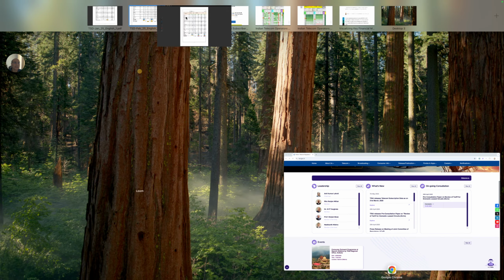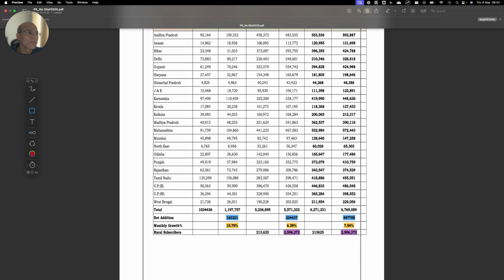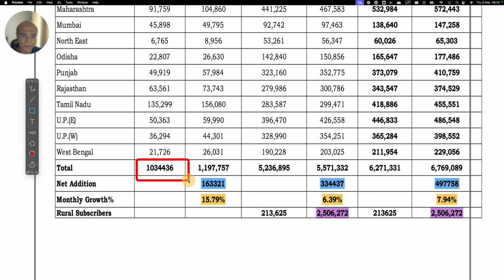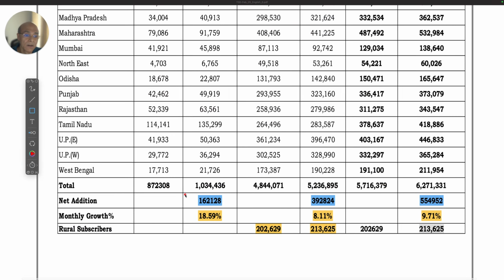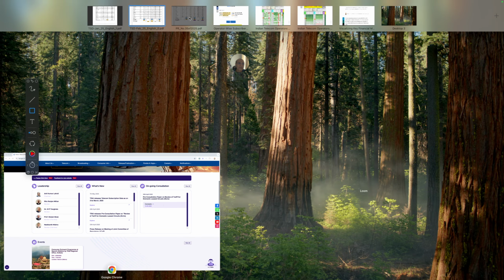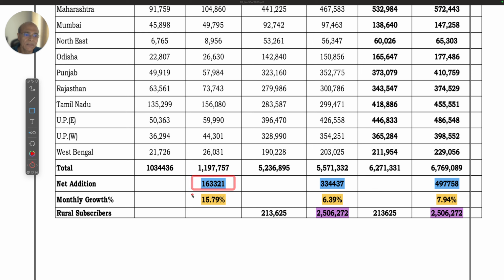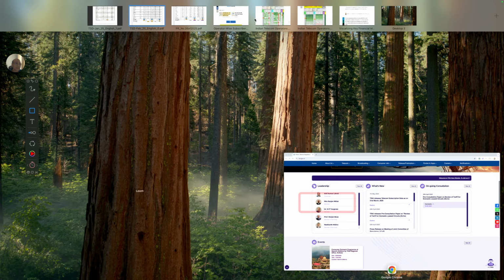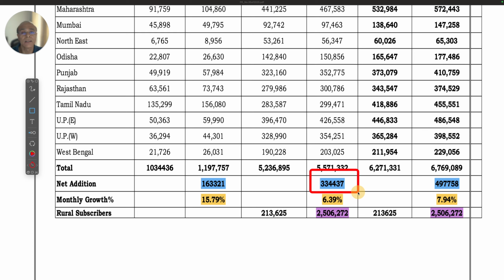Now let's look at the latest data. I will zoom out a bit. You'll see that Bharti started from 101.03 million, so it has increased by 1.1 million, which is almost similar to what they did in the February month. Let's look at February: 162k, a slight increase. So 163k, which is 15.79%. Reliance Jio, what was the increase in February? It was 392k. Now here Reliance Jio has done 334k increase. So there is a drop, and therefore it shows up in the percentage growth.